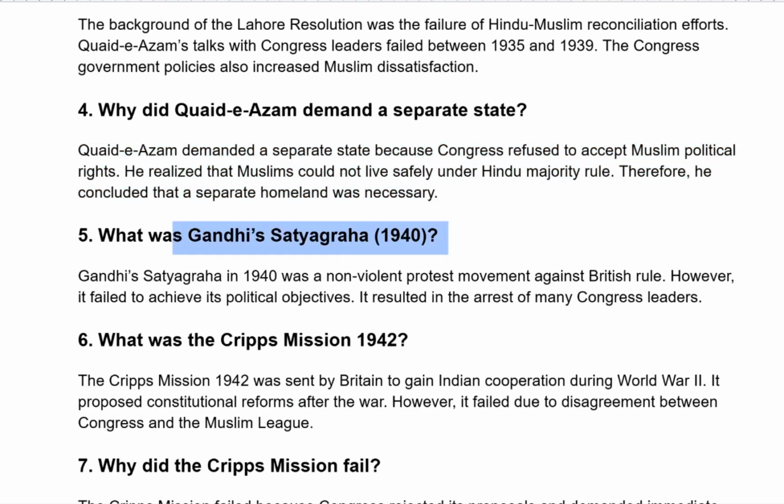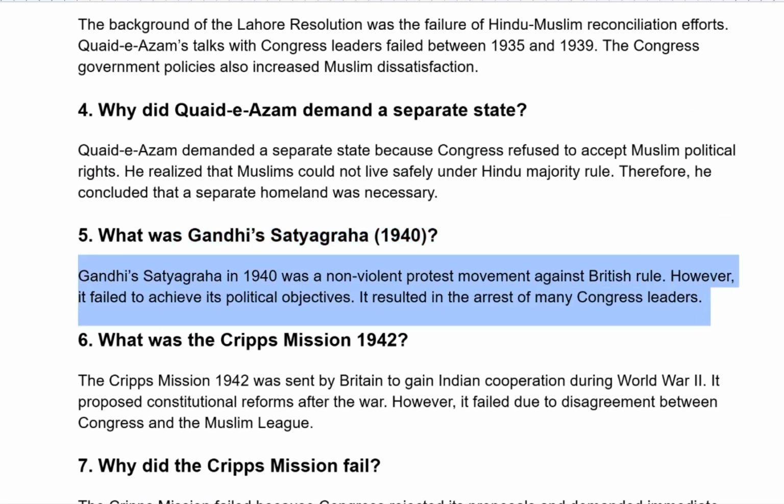What was Gandhi's Satyagraha 1940? Gandhi's Satyagraha 1940 was a non-violent protest movement against British rule. However, it failed to achieve its political objectives. It resulted in the arrest of many Congress leaders.